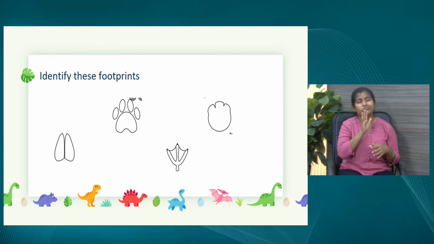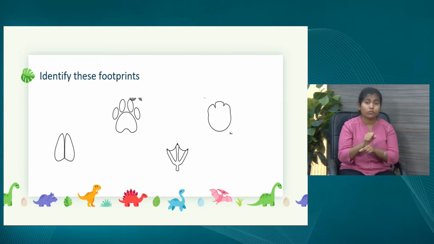Like a duck's footprint. And the last one is like an elephant, ma'am. Oh, a big footprint. That's how I could figure it out. Yeah. And this way, our children can also identify whose footprints these are.